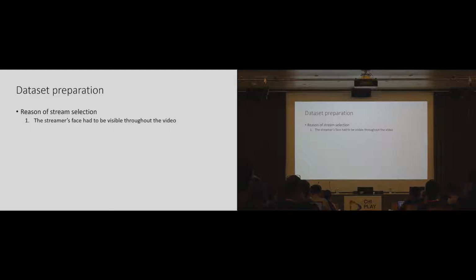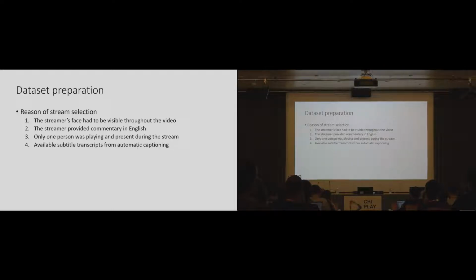Our criteria for selecting a game stream are that the face of the streamer should be visible throughout the video, the streamer should speak in English, and only one person was playing and present during a stream. Also, automatic captioning should be available for the game stream.